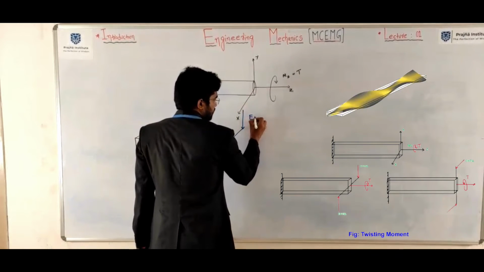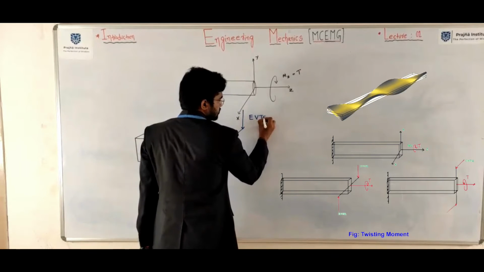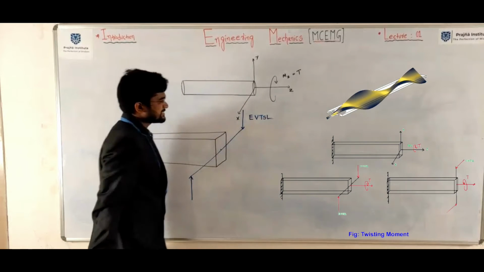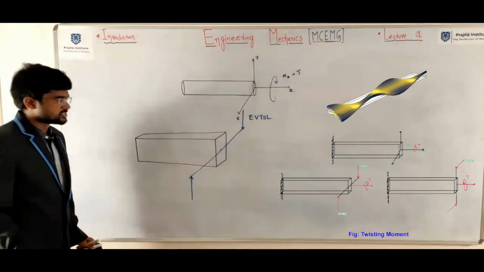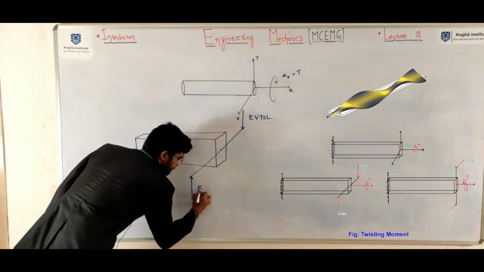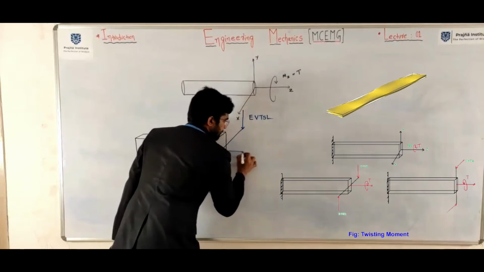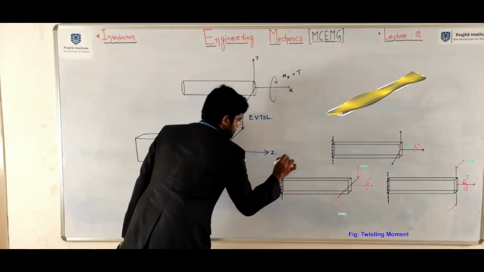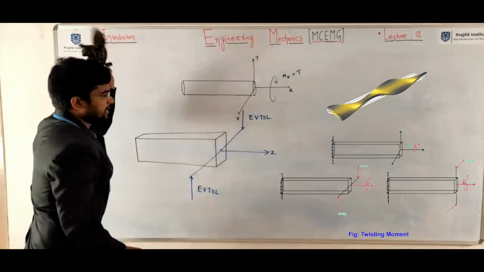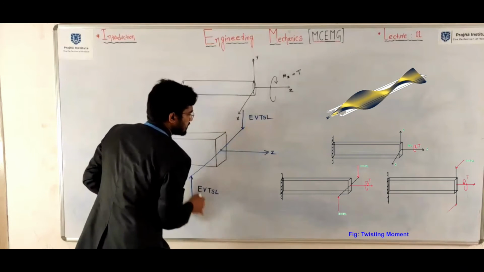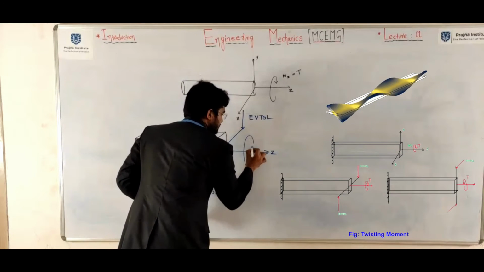Here it is eccentric vertical transverse shear load. Vertical transverse shear load. This is z axis. It will create a moment like this.